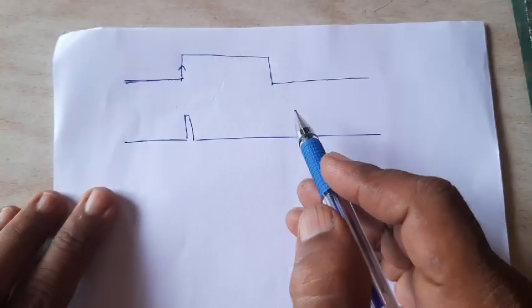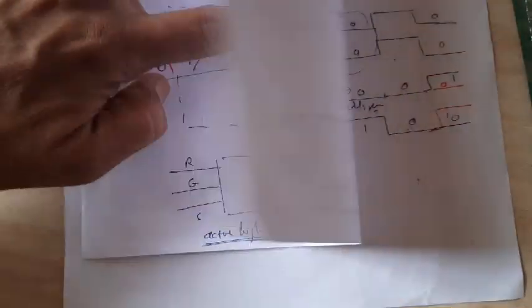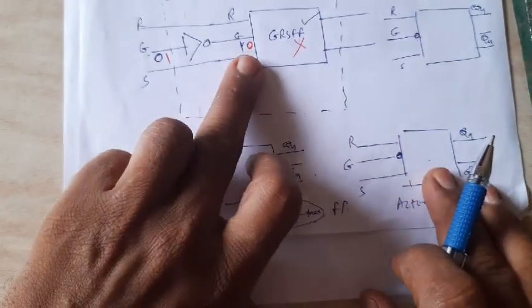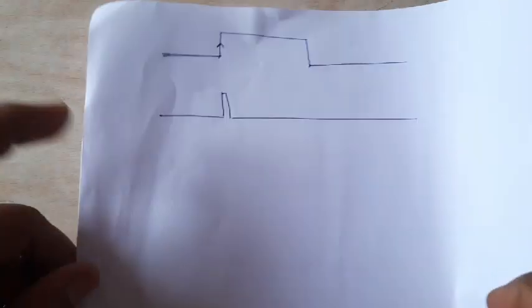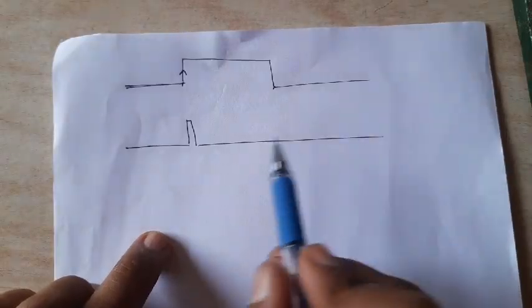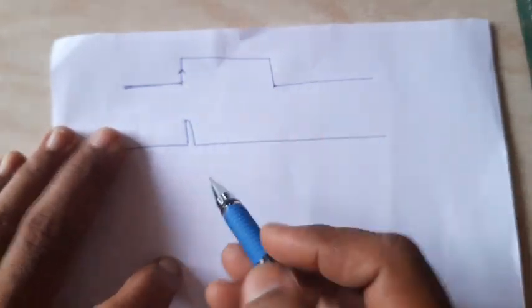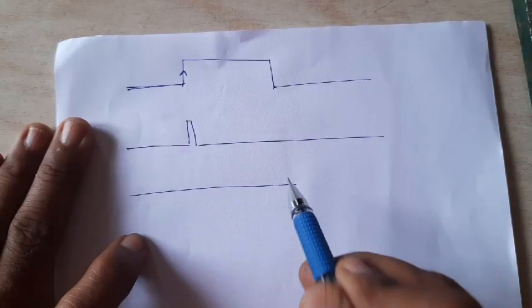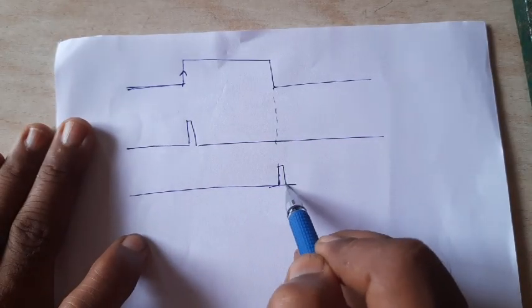Now we know that in an actual circuit the clock should be high or low for a certain time interval, correct? But now it takes place only for a short time interval, either on the rising edge, or it may happen that it will be activated on the falling edge.